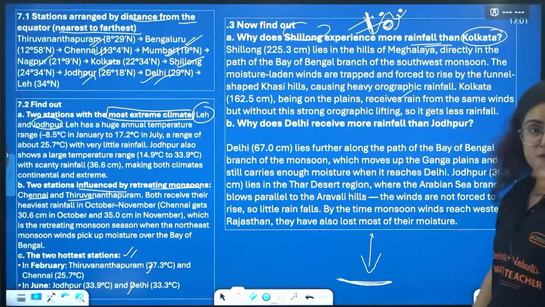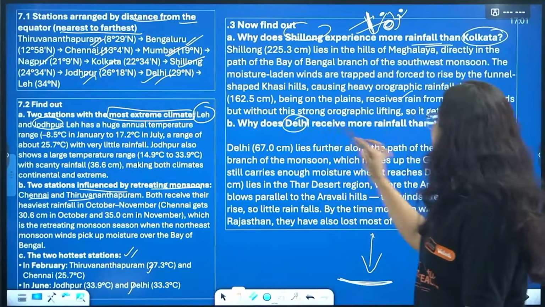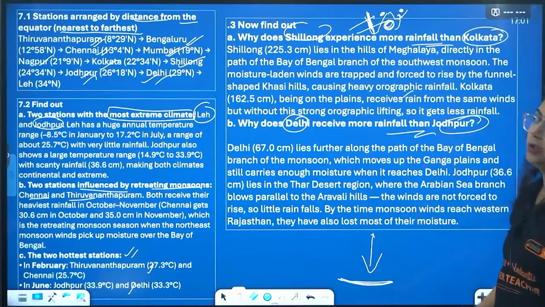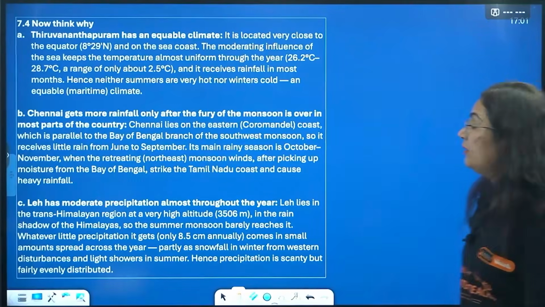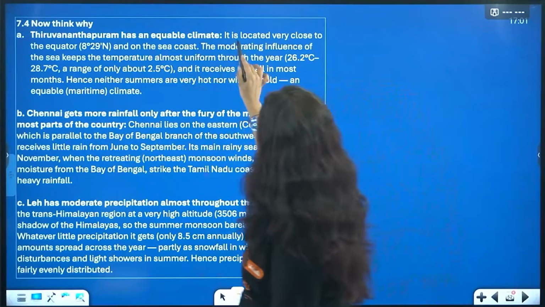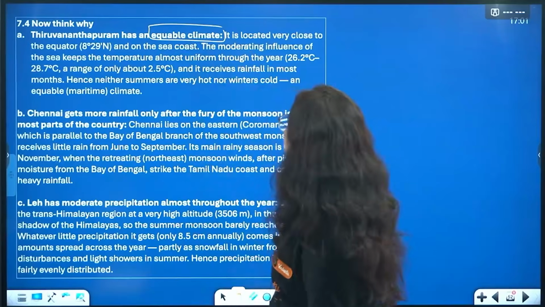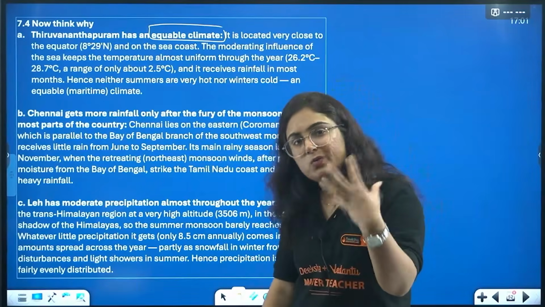Get it? Next question. Why does Delhi receive more rainfall than Jodhpur? Obviously because of the presence of the Aravalli Hills. Okay? We have more, like Thiruvananthapuram has an equable climate because it is very close to the equator.